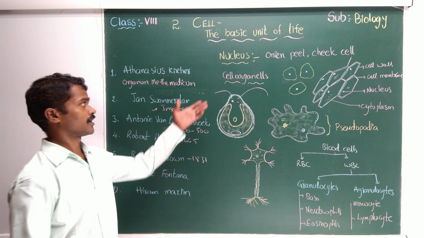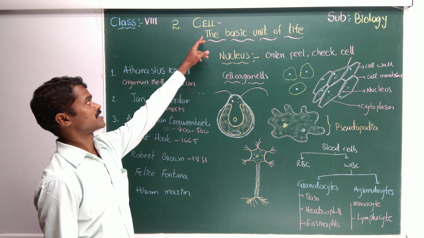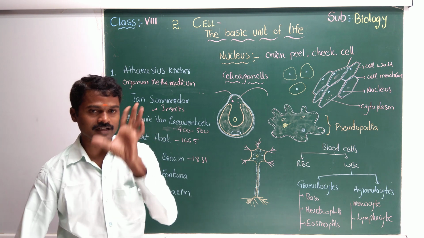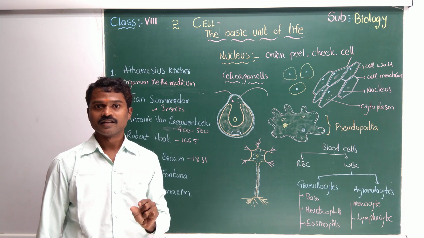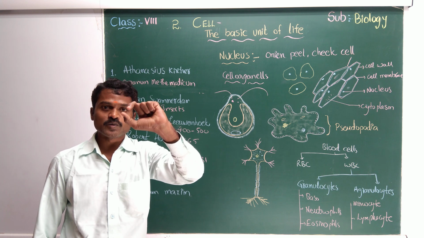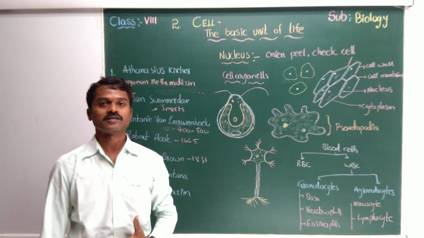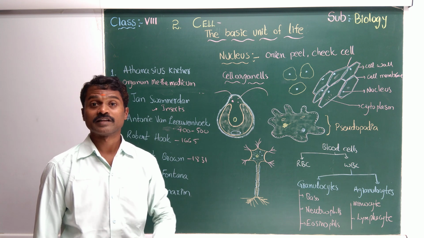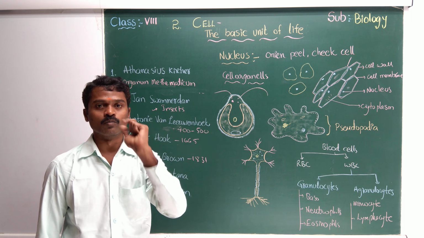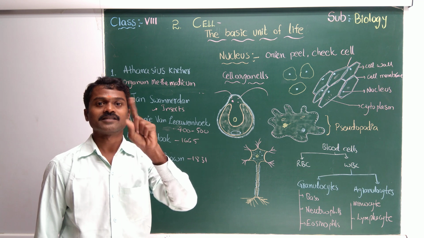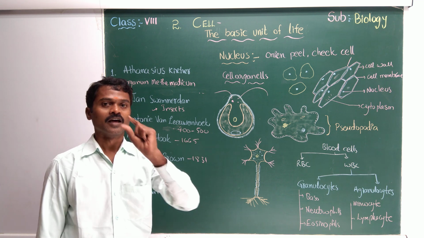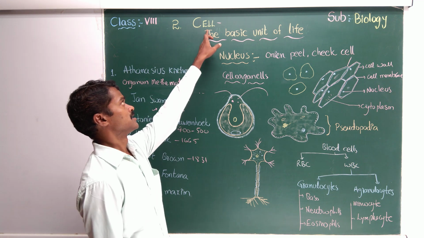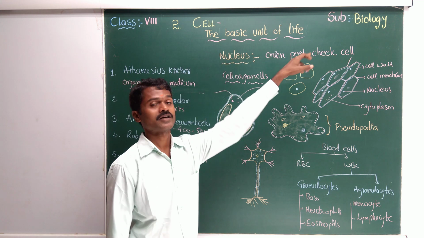Okay, see boys and girls, today our lesson is about the cell. What is a cell? Cell is not about the cell phone. A cell is a small unit in the total living organism. Okay, that is called a cell. What is the meaning of the cell? Little room. In Latin, the meaning is little room. So that's why here the cell is the basic unit of life.